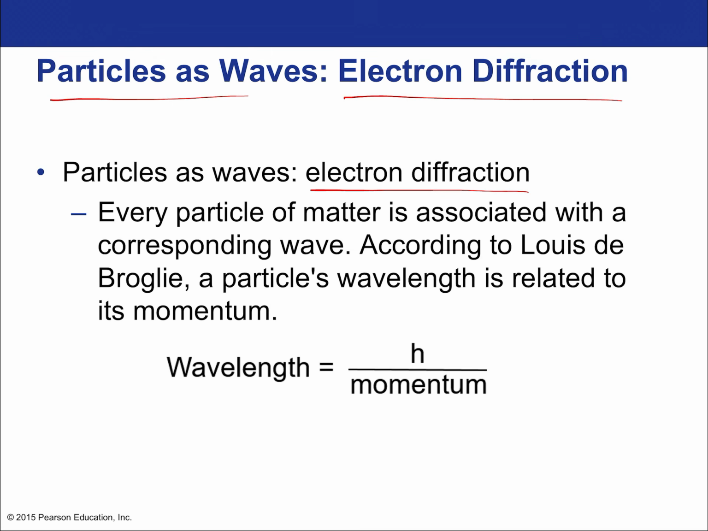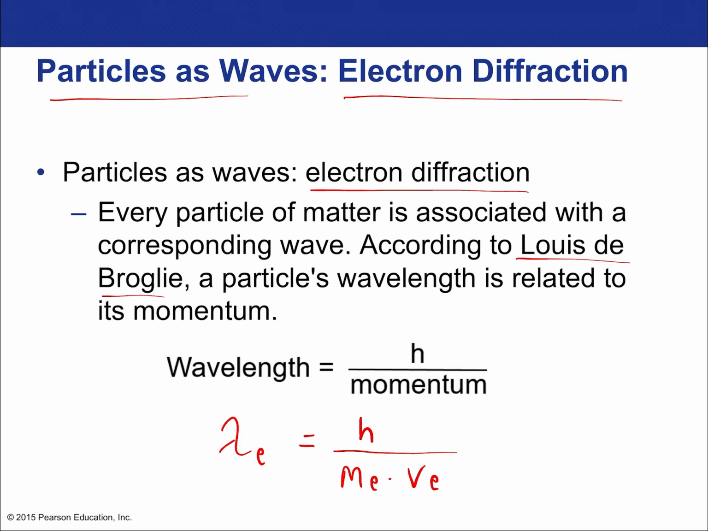So every particle of matter is associated with a corresponding wave. This is according to Louis de Broglie, and it's called the de Broglie wavelength, as a particle's wavelength is related to its momentum. So if we consider an electron moving at a certain velocity, then the wavelength of the electron would be equal to Planck's constant, the constant that is used for basically all of quantum mechanics. It's one of the fundamental constants of the universe. And so it would be Planck's constant divided by the mass of the electron times the velocity of the electron.